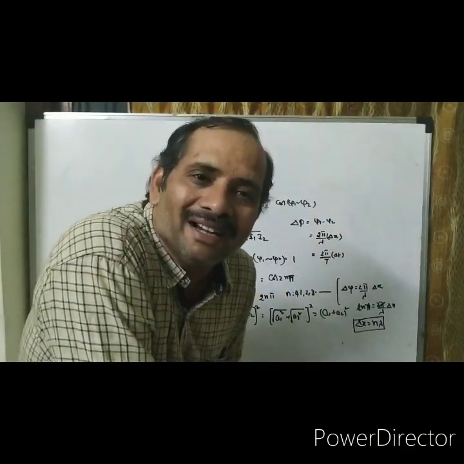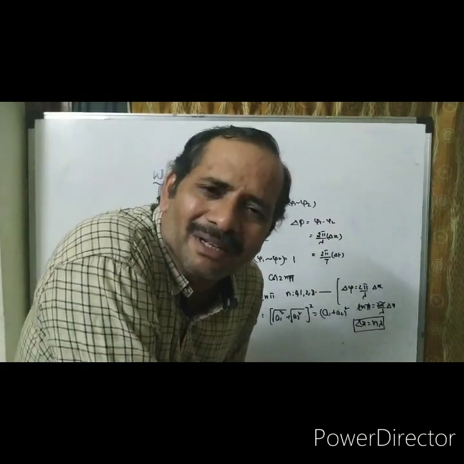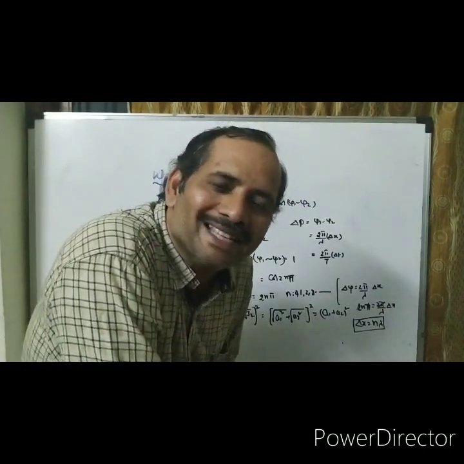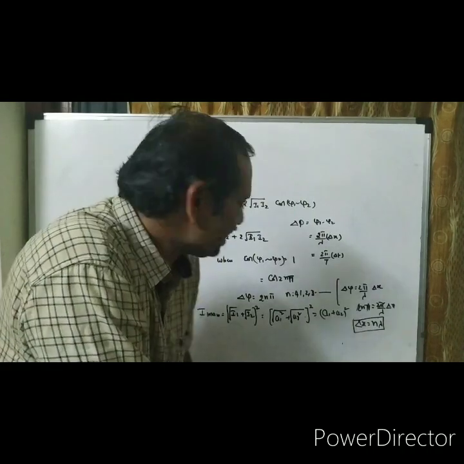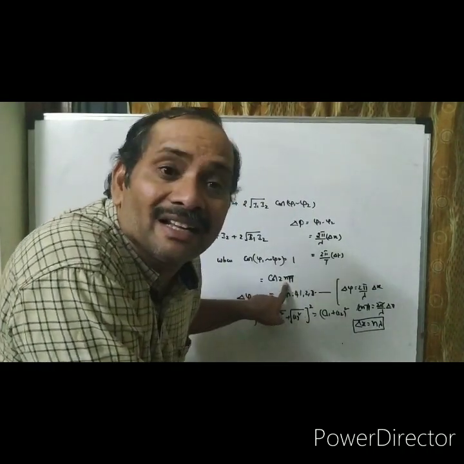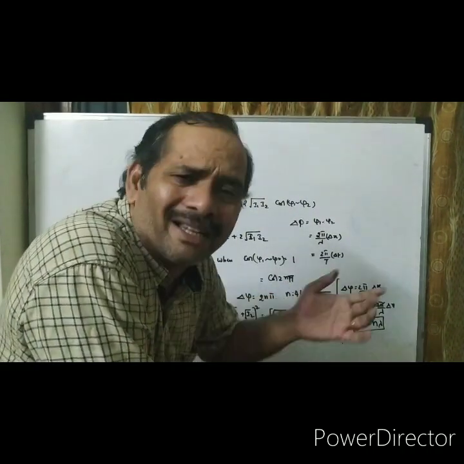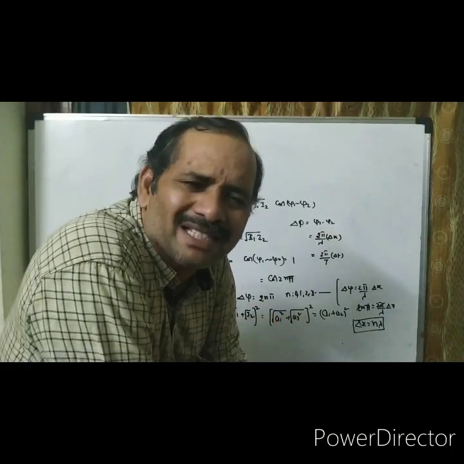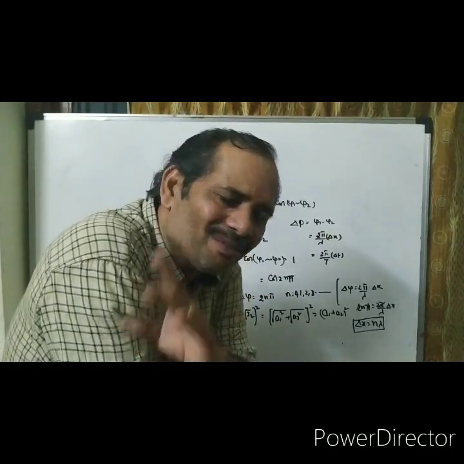Third bright band, third maxima, 3λ. Fourth maxima, 4λ. If you ask for the phase angle, the third bright band has phase angle 6π. Fourth bright band, 8π. Just keep the value of n there, you will get it.